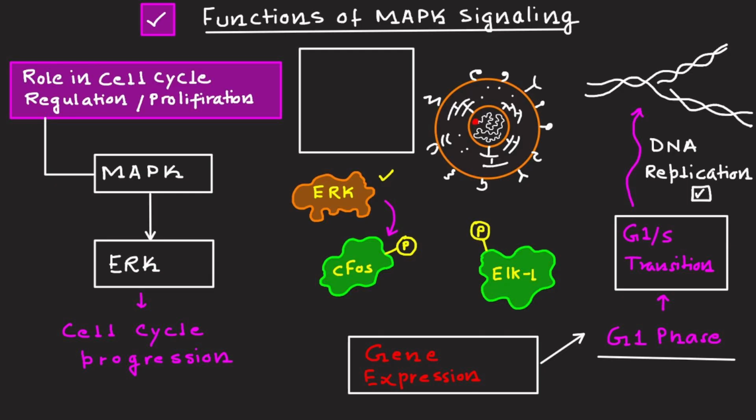So this entire process ensures orderly cell proliferation as well as the tissue growth. If there is any error, that may lead to some error in proliferation as well as the tissue growth. So it's really important to understand that MAP kinase signaling is really important for cell cycle regulation as well as the proliferation.